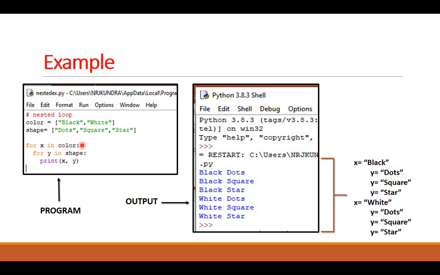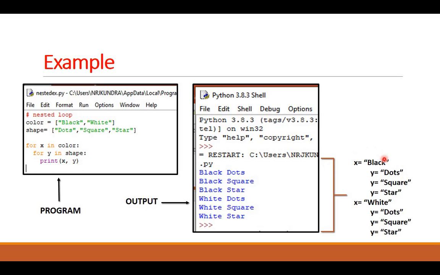When the outer loop starts, X in color will take the black color. The value of X will become black. Then it will get inside the inner loop. Here Y in shape will have first dots, then square, and then star, one by one. First time it will execute, it will take dots. Second time, it will take square. And third time, it will take star. And we are printing XY.